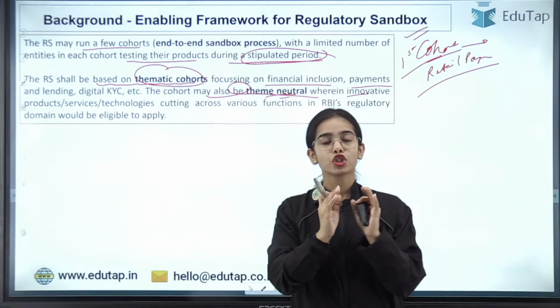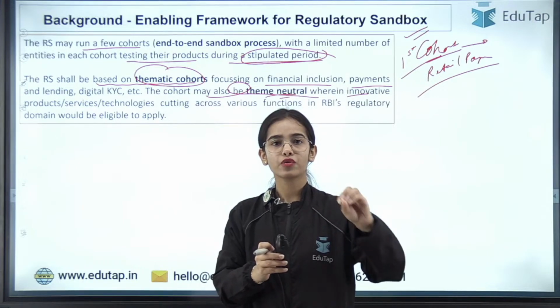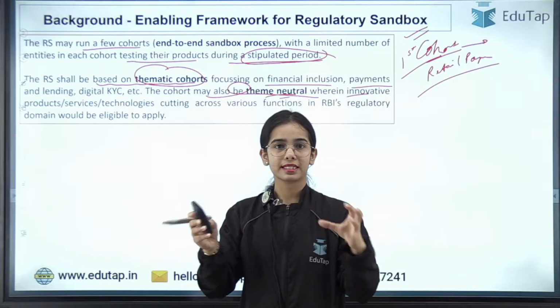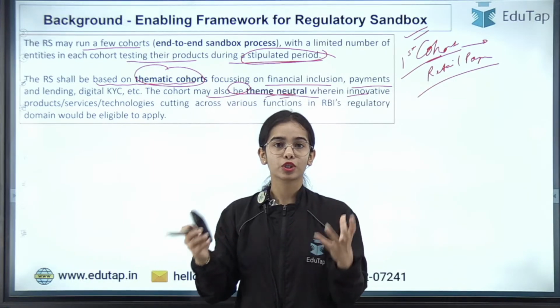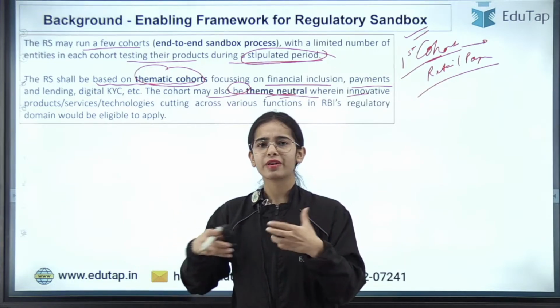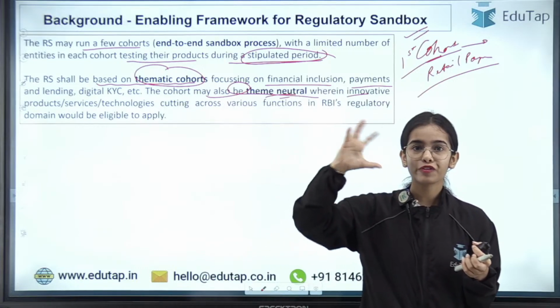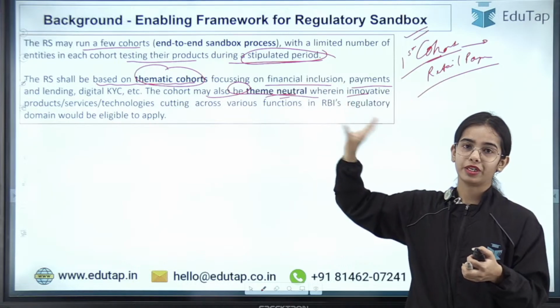Thematic cohorts means that a particular theme is given and only innovations regarding this theme can be tested in this time period. Theme neutral means there is no particular topic, so you can test innovative products of different areas, but it should be under the RBI's regulatory domain.